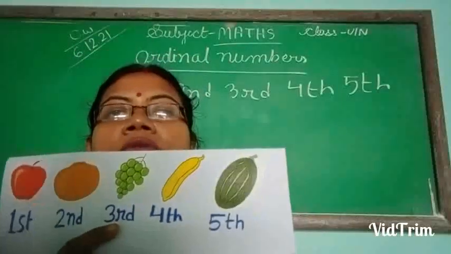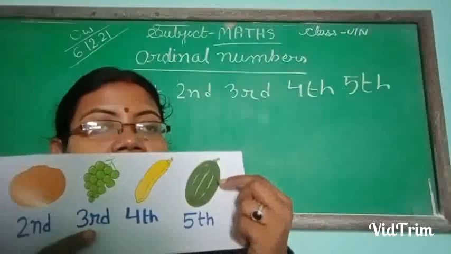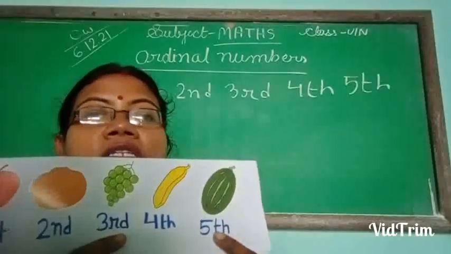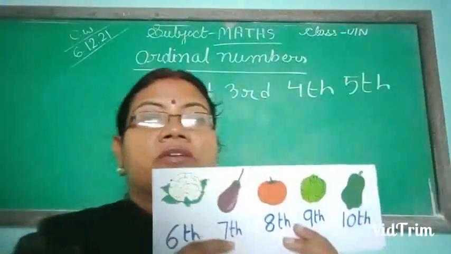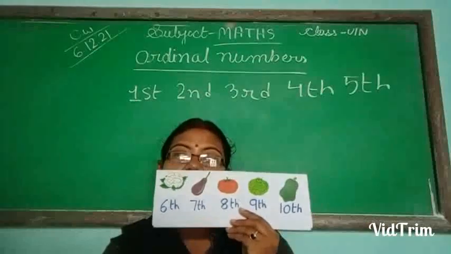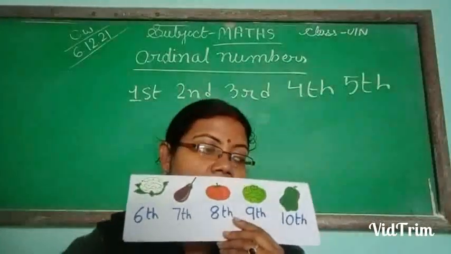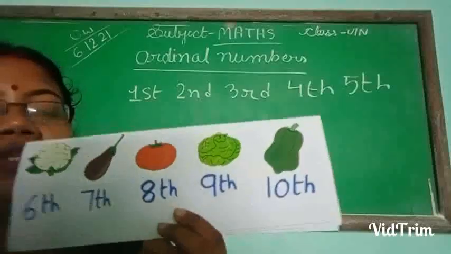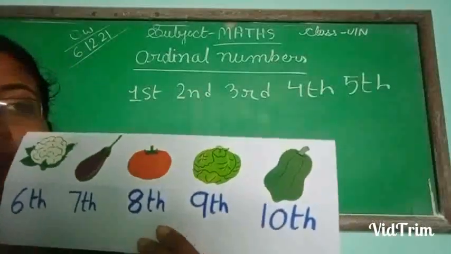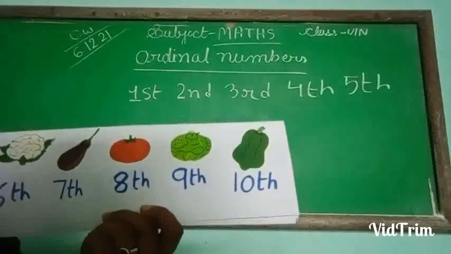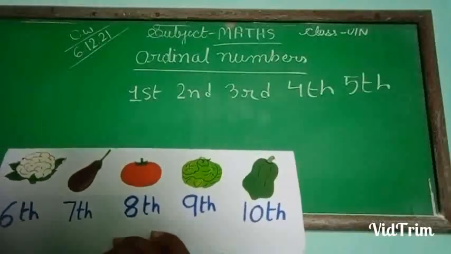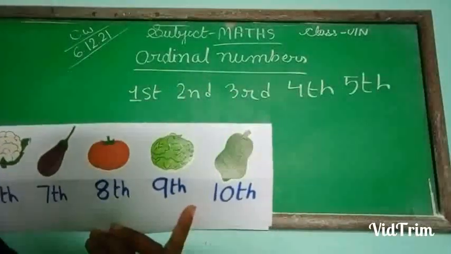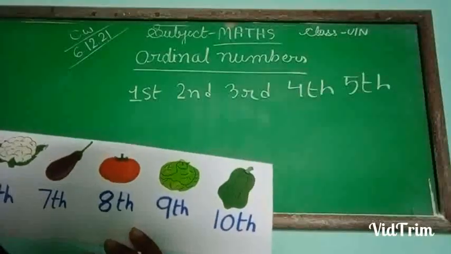Okay. So see this one. This is watermelon. The watermelon is dash in the line. The watermelon is fifth in the line. Like this only. The cauliflower is dash in the line. The cauliflower is sixth in the line. Brinjal is dash in the line. Brinjal is seventh in the line. Tomato is dash in the line. Tomato is eighth in the line. Now you see cabbage. Cabbage is ninth in the line. And this is papaya. Papaya is 10th in the line.